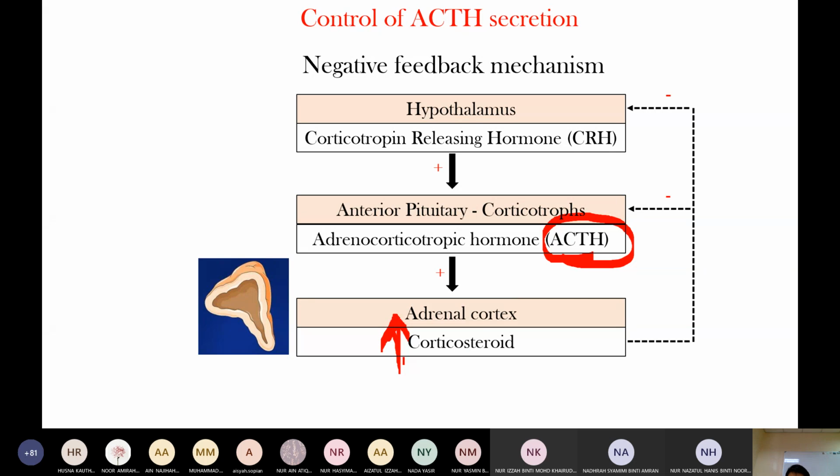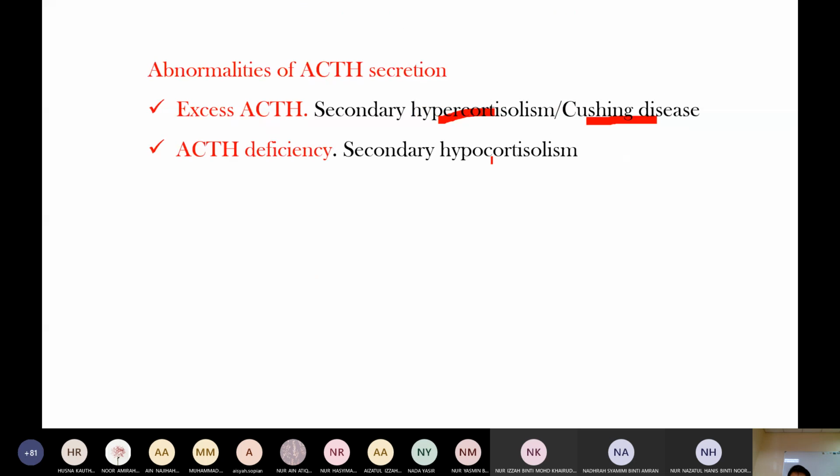So if exogenous corticosteroid is suddenly withdrawn, like suddenly stopping the corticosteroid, the adrenal cortex is atrophic because of negative feedback. Then it leads to a medical emergency, adrenal crisis. I will explain this again in the hypercortisolism, adrenal cortex lecture, but this is just an intro. Here you need to know primary and secondary.